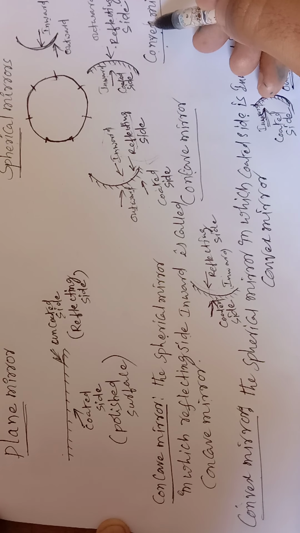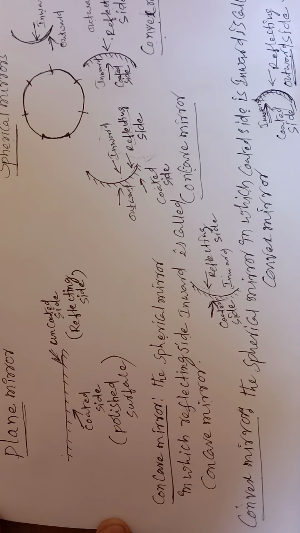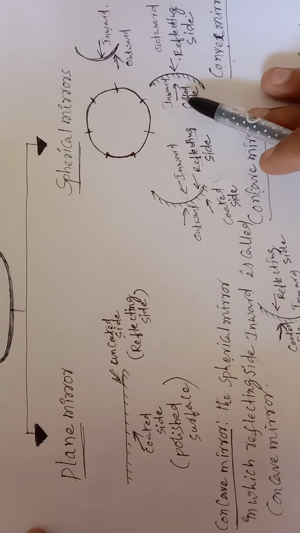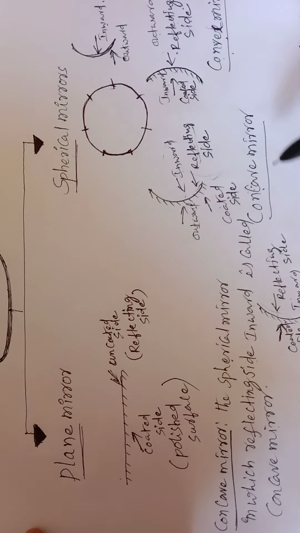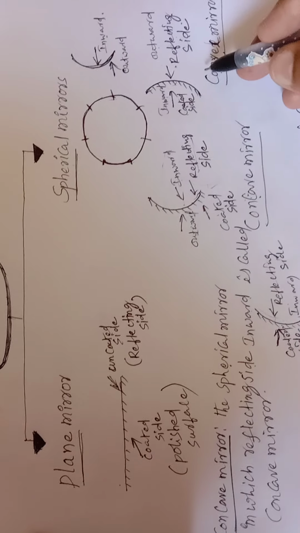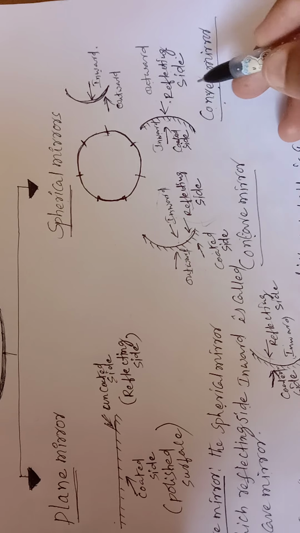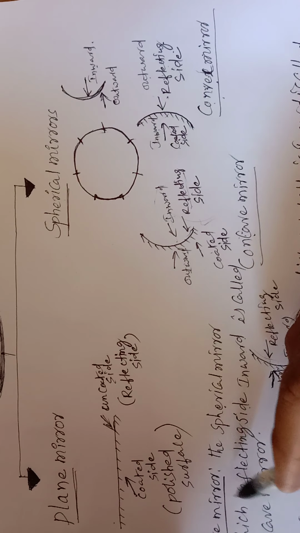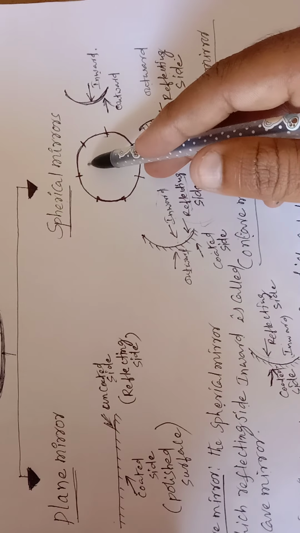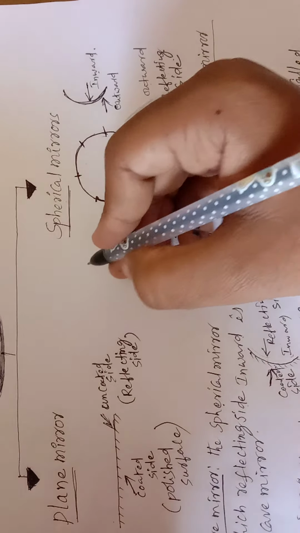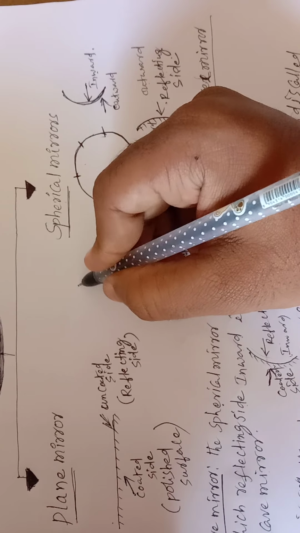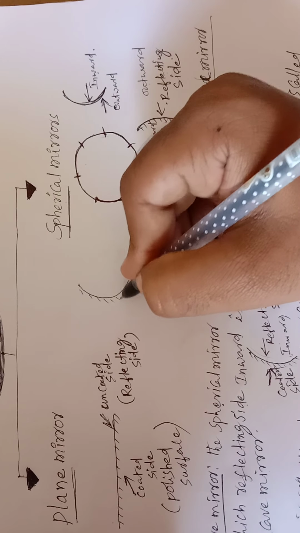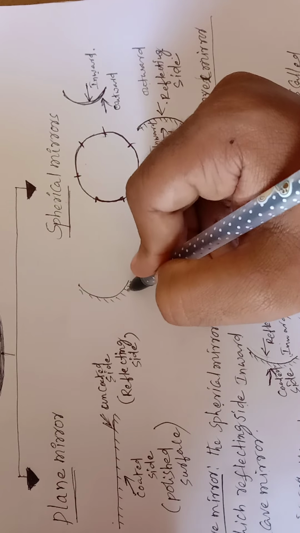Okay. So here we need to remember how many types of spherical mirrors there are. Generally, spherical mirrors are of two types. One is the concave mirror, another one is the convex mirror. So why are we saying concave mirror and convex mirror are spherical mirrors? Here, if I take this, this is a concave mirror.